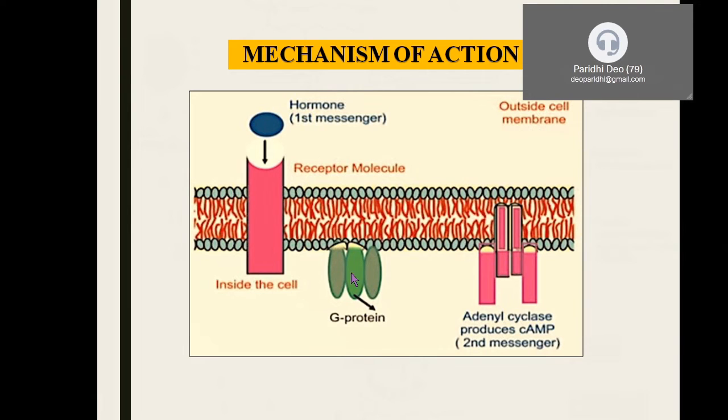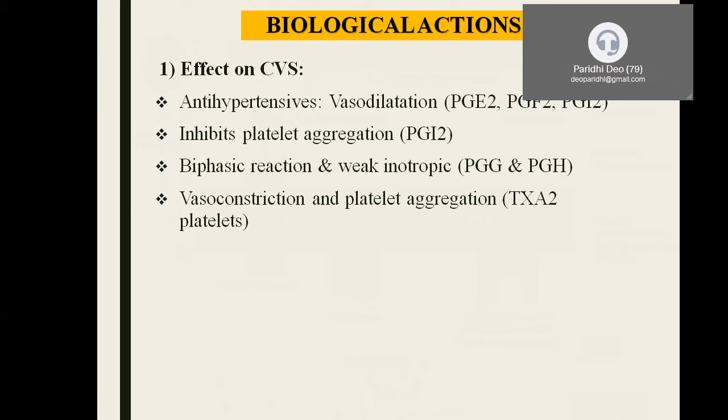Once activated, they stimulate an enzyme called adenylyl cyclase, which is also located in the membrane. And this adenylyl cyclase, as I said in the previous slide, converts ATP into cyclic AMP, which is a secondary messenger. So this is how the prostaglandins act. They do not directly enter the cell, but they stimulate G protein coupled receptors, which in turn stimulate adenylyl cyclase, and this adenylyl cyclase brings about the hydrolysis of ATP to cyclic AMP.